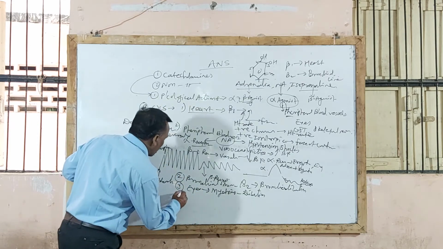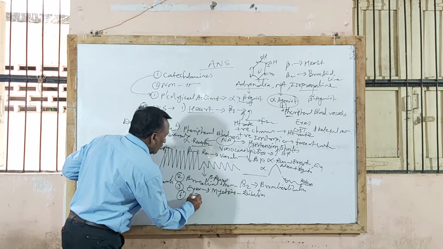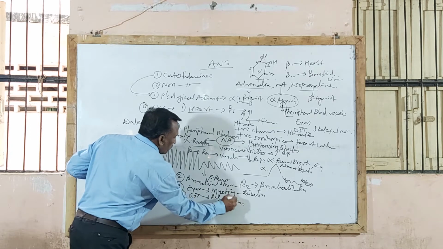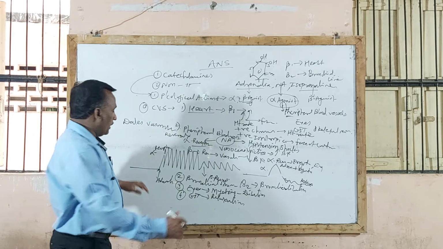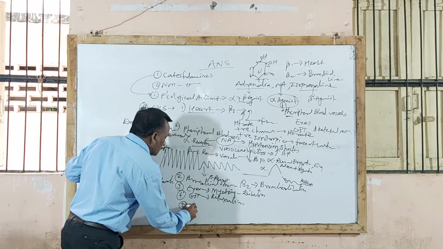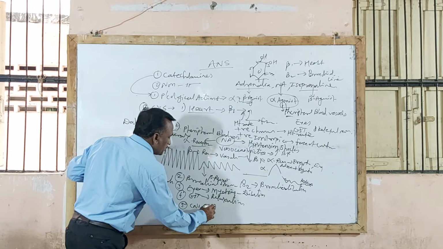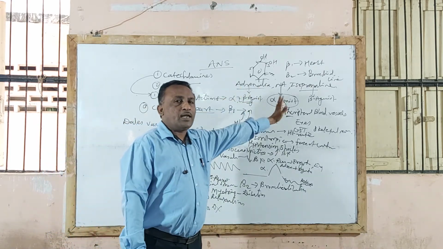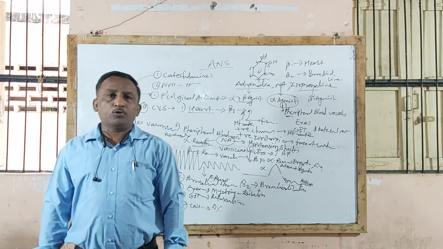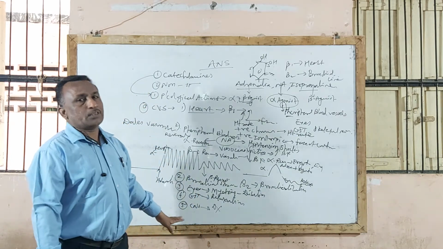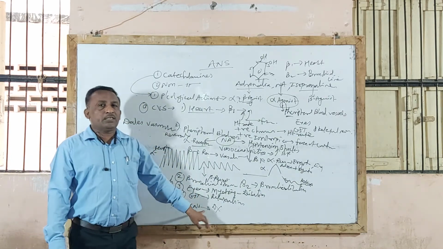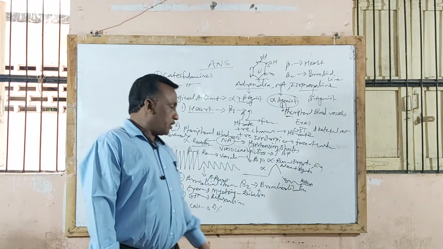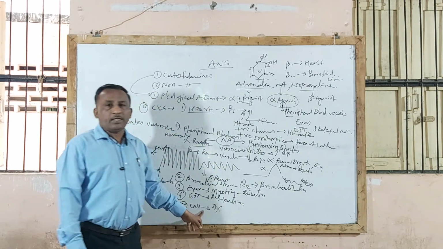In addition to this, another effect is on GIT. By acting on GIT, it also causes a relaxation effect on the gastrointestinal tract. While on the central nervous system, this drug does not possess any pharmacological action. Catecholamines, that is adrenaline, noradrenaline, isoprenaline, do not possess any action on the central nervous system, because these drugs are unable to cross the blood-brain barrier.